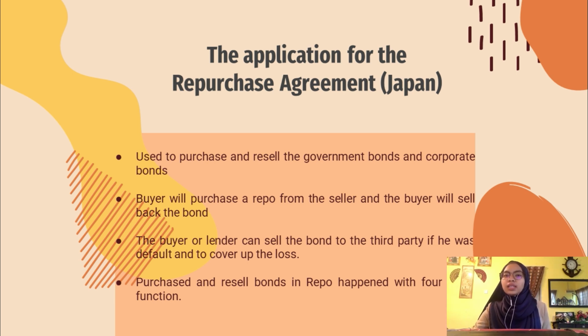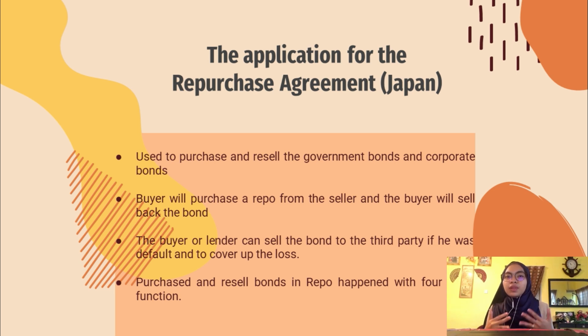The third one is yield enhancement. Yield enhancement means it can earn return or profit by lending the asset in the market that can be reinvested. The last one is short selling and short covering, meaning a party in repo can borrow in order to sell and establish a short position, to settle a sale agreed by both parties.